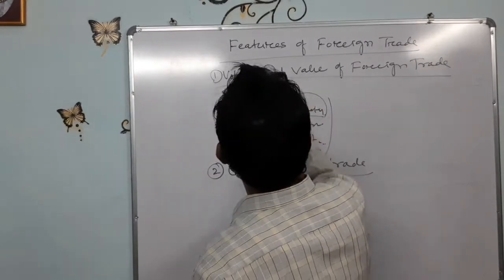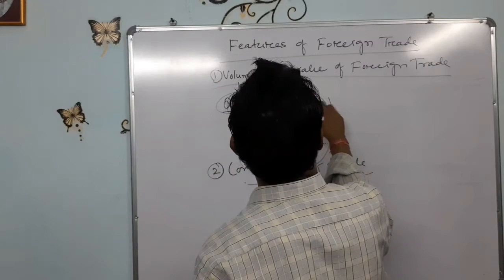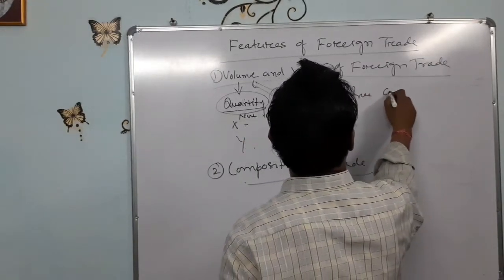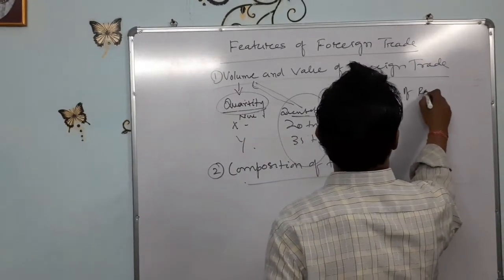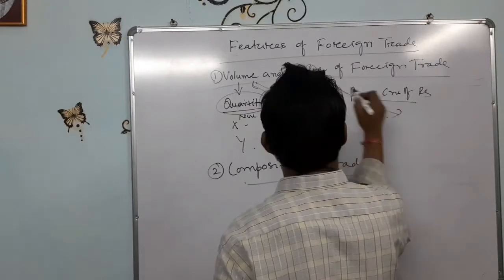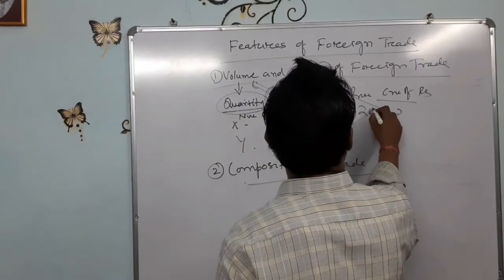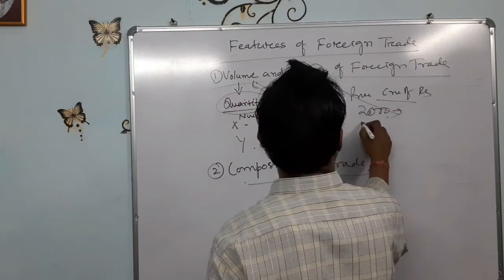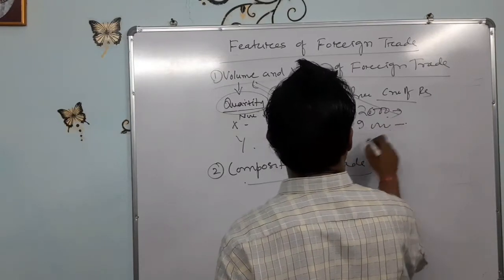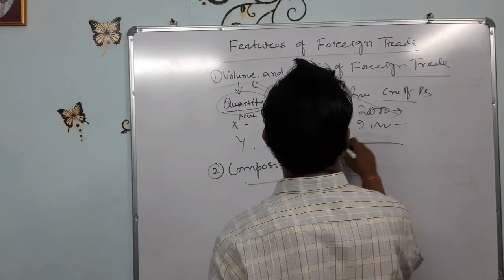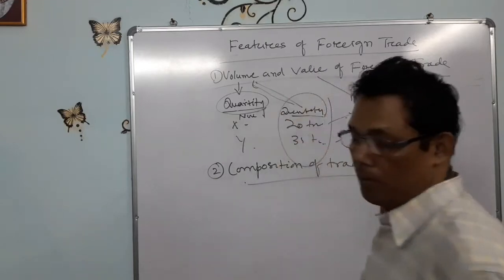This is the quantity, the volume, and the value, that is the price in crores of rupees, is to be called the value of trade. Suppose 2000 crores of rupees, 9000 crores of rupees, these are different kinds of value of trades.